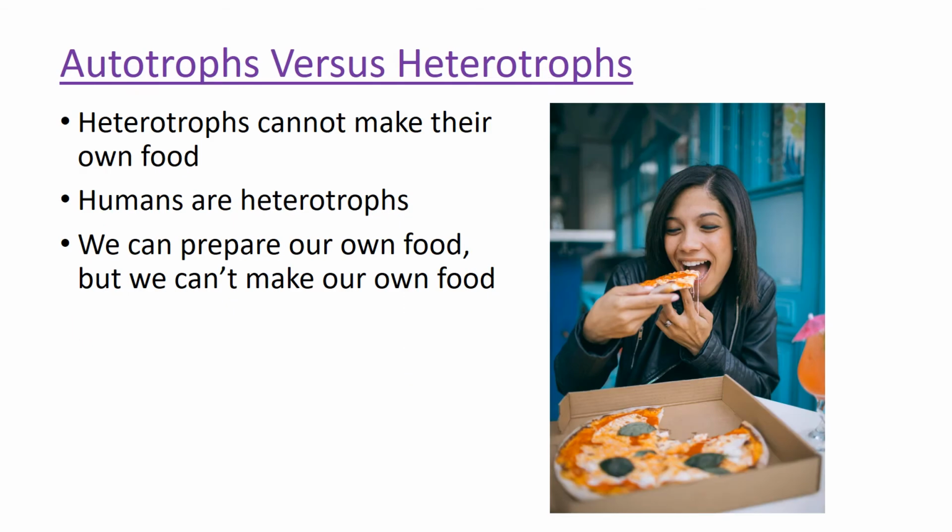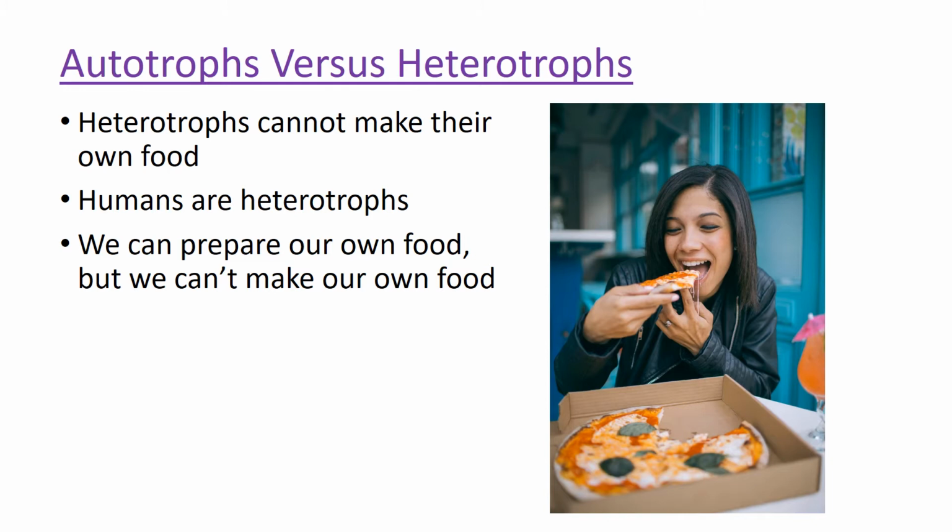Heterotrophs cannot make their own food, and humans are heterotrophs. If I were to stand outside and attempt to use the sun's rays to turn carbon dioxide and water into carbohydrates, I'd starve to death, because humans can't do that. We can't make our own food the way plants can. There's a difference between preparing your own food and making your own food. We often use the term make our own food to really mean prepare our own food.